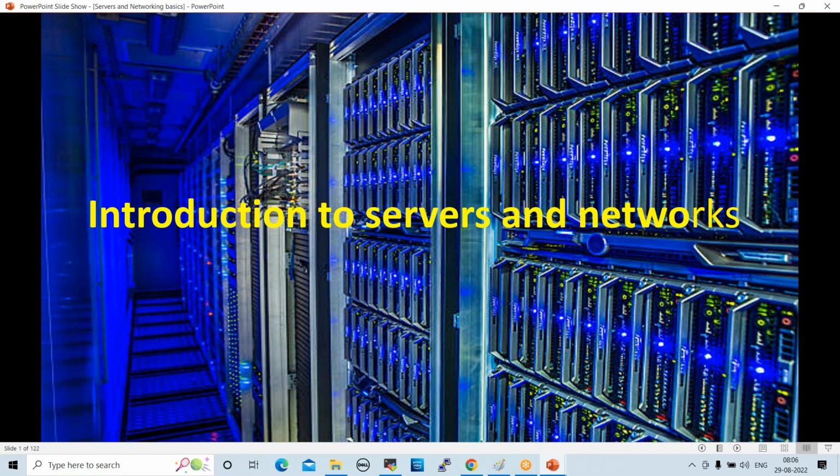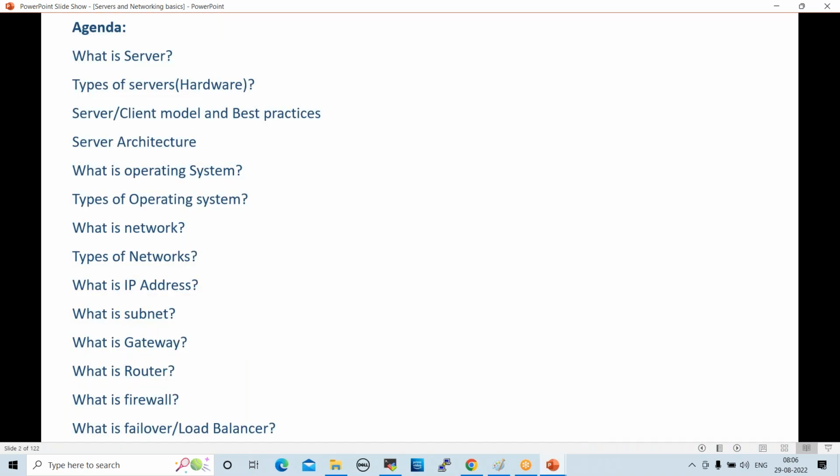So today's agenda is: what is a server, types of servers, server client model and best practices, server architecture, what is an operating system, types of operating systems, right? Then what is a network, types of networks, what is IP address, subnet mask, gateway, router, firewall, load balancer, failover, right? These are the things we are going to cover. Today, up to operating system we can cover. This will take 1 hour.